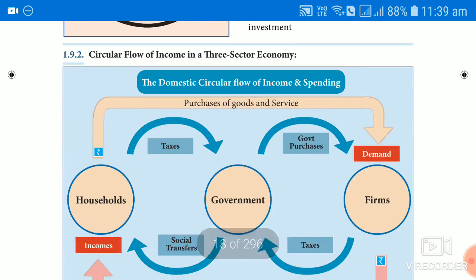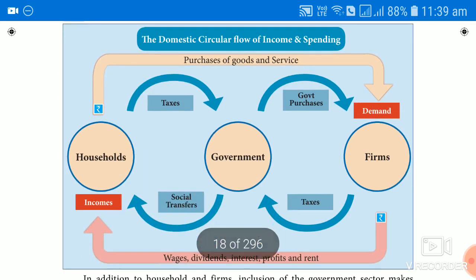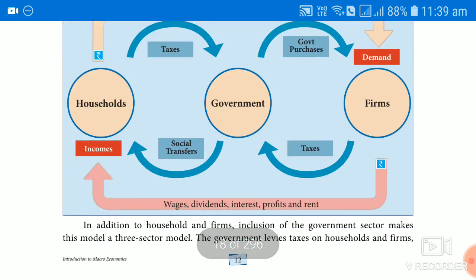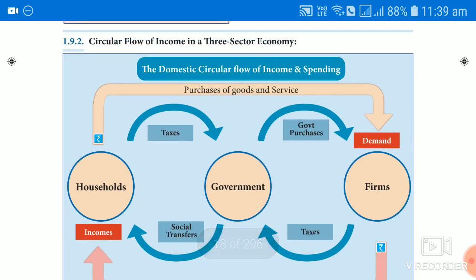And the three sector circular flow of income is also the same thing. You see the diagram, you see the picture, you can understand two things we have already discussed. What are they? First one is how the income flows from the firm to the household in the form of what? Wages, rent, dividend, profit. In the form, it should go from the firm to the household. In return, with the help of the factor income, the household will spend their entire income for the purchase of goods and services.